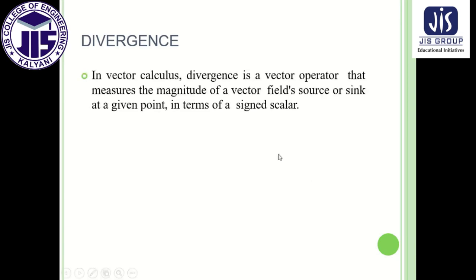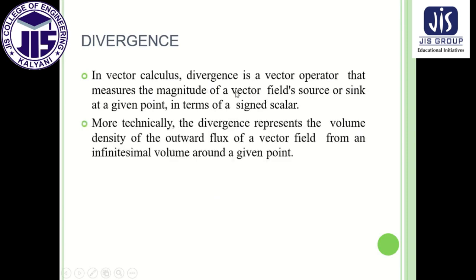Now this is simply the physical significance of the divergence, meaning why I am doing this divergence. We have to know the physical significance of the divergence. Here it's written that divergence is a vector operator that measures the magnitude of the vector field's source or sink. I already said that divergence gives us a scalar quantity, and by this line also we can understand that it is the magnitude of a vector field's source or sink.